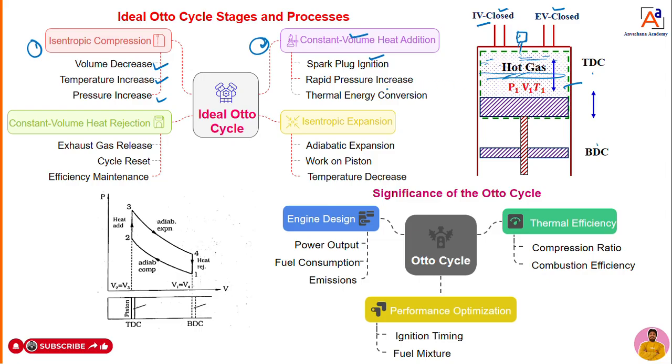Sudden combustion will take place, because petrol's flash point and fire point are very low. If you supply a small ignition to the air fuel mixture, sudden combustion will take place. There is a sudden rise in the pressure as well as the temperature. Hence, the explosive forces are going to be created over the surface of the piston. Hence, the piston will start to move from TDC to BDC.